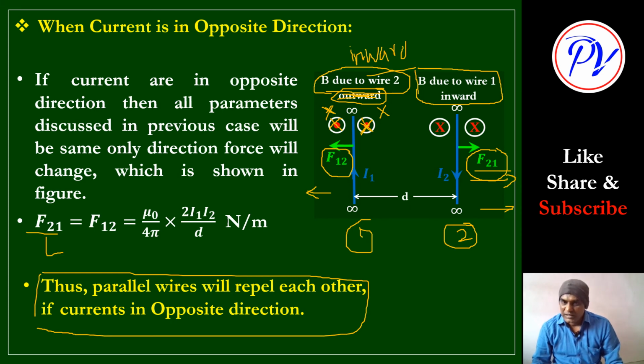Clear? In the case of charges, like charges repel, and opposite, unlike charges, plus and minus, attract each other. Here it is different. If the direction of current is the same, they attract; if the direction is opposite, they repel. Clear? So based on this,